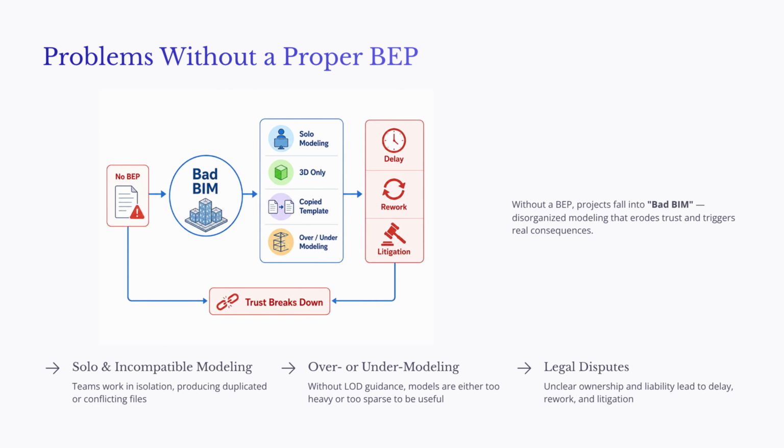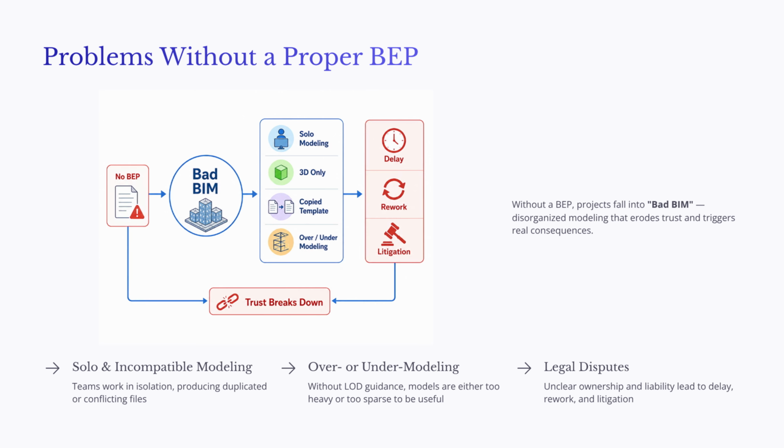As the slide shows, these problems can lead to delay, rework, disputes, and even litigation. But perhaps the most serious consequence is the breakdown of trust. BIM depends on collaboration. When there is no clear BEP, collaboration becomes much harder to maintain.